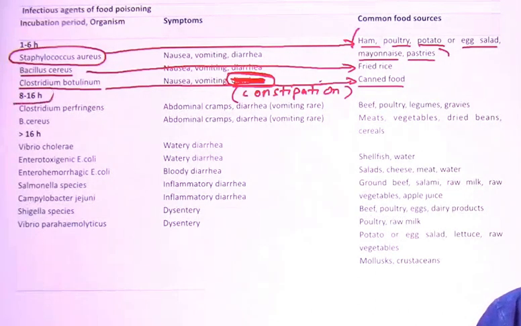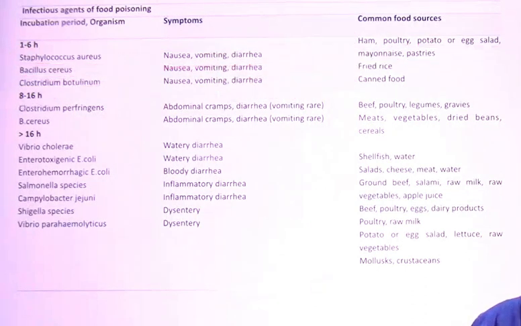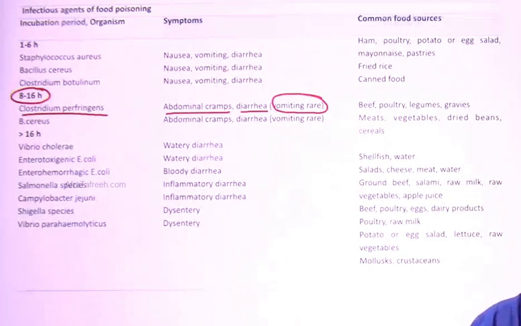Now 8 to 16 hours. If we take the timing of 8 to 16 hours, you have Clostridium perfringens. And what are the features? Abdominal cramps, diarrhea, and vomiting is rare here. See the things which are eaten: contaminated meat like beef, poultry products, legumes and gravies. That is associated with Clostridium perfringens.